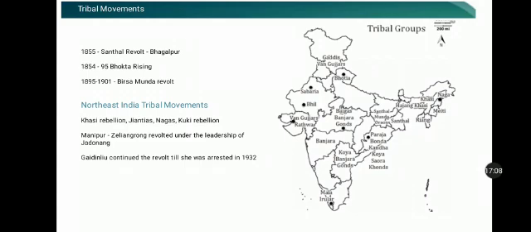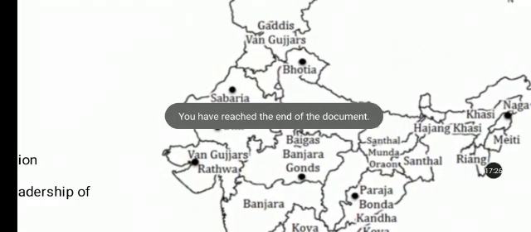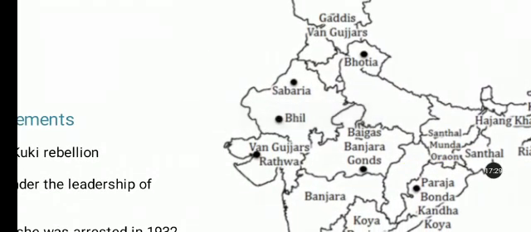The very important tribal revolution after the Kols was the Santal revolution, which happened in the year 1855. In present day Jharkhand, Orissa and West Bengal, most of the tribes belonging to the Santal community lived.